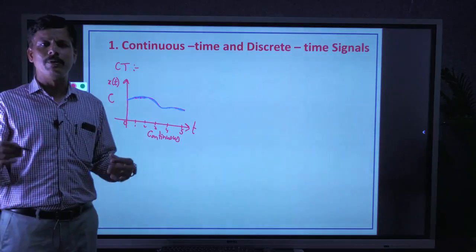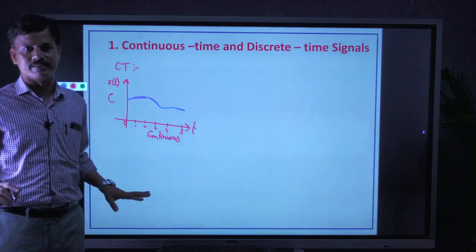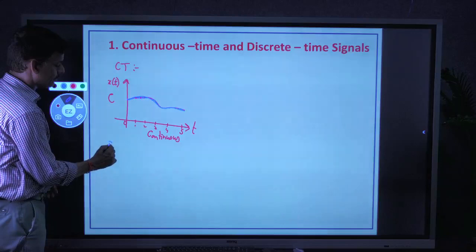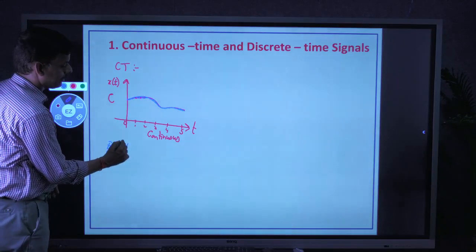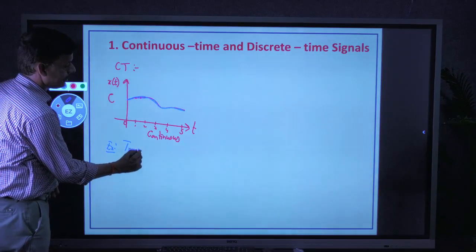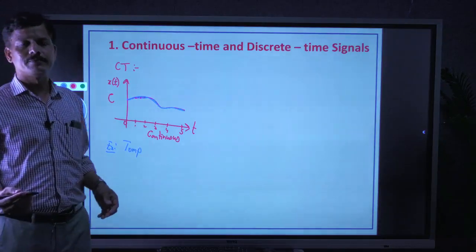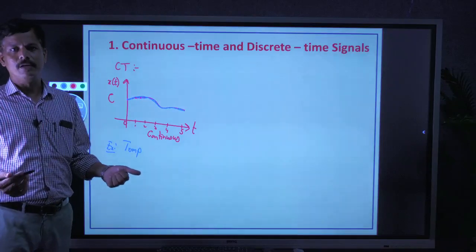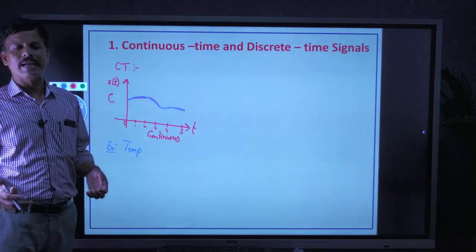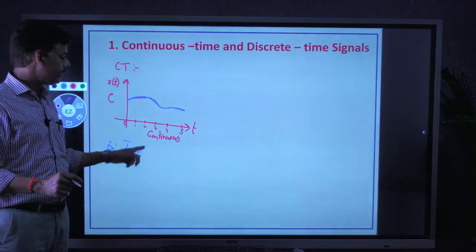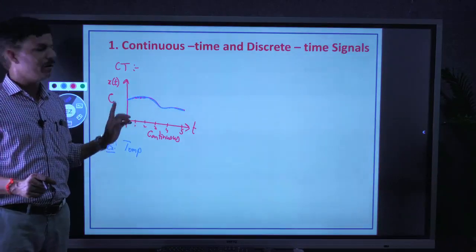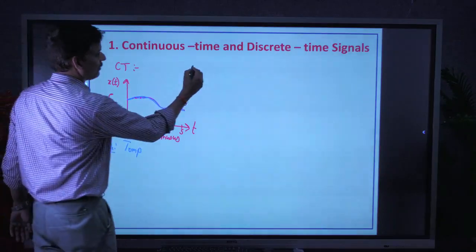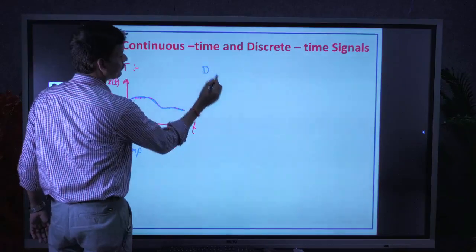Most of the signals available in nature are continuous in nature, isn't it? We take different examples. Temperature in a particular day. If you put a thermometer to measure the temperature throughout the day, at each and every point of time it gives the temperature value. So it gives a continuous wave like this. Okay. Next, the second one, discrete time.